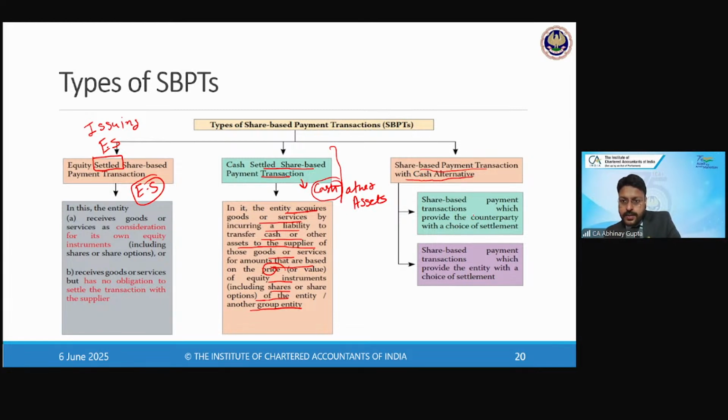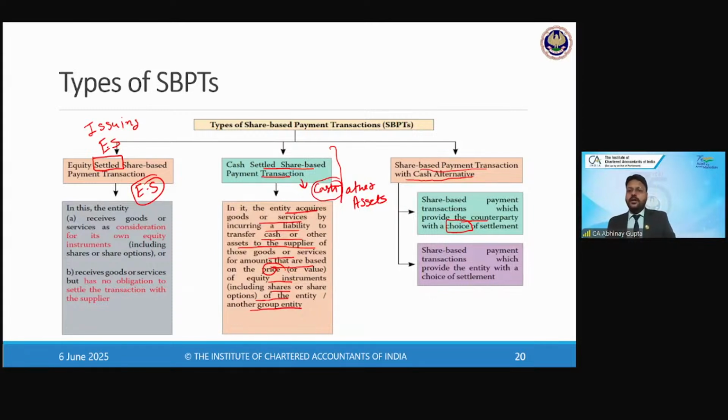So share-based payment transactions which provide the counterparty, that is the employee or the third party, as the case may be, with the choice of settlement. And this choice he or she can make either at the beginning, or during the period, or on the settlement date, right? So they carry a choice whether they want to ask for cash or whether they want to ask for the equity shares of the company, right?